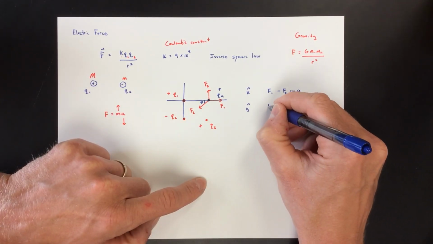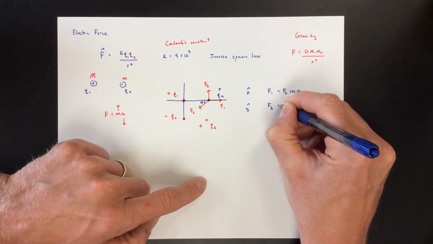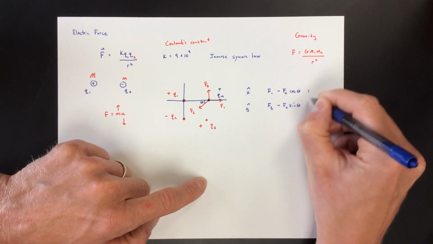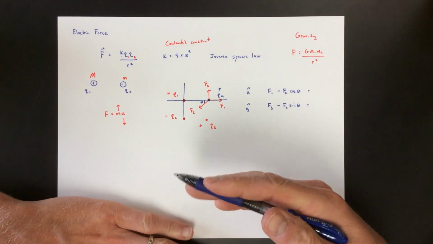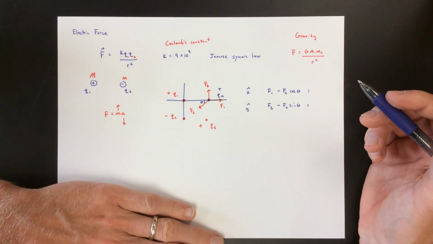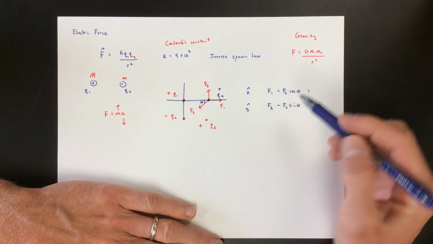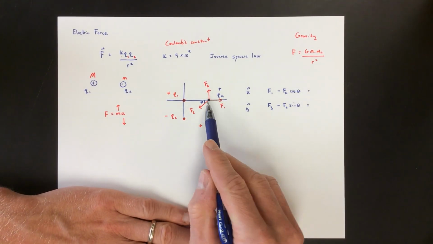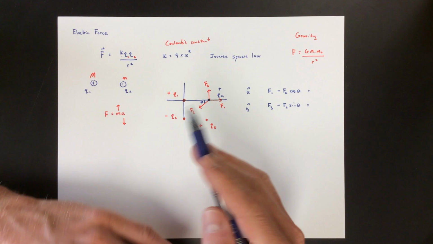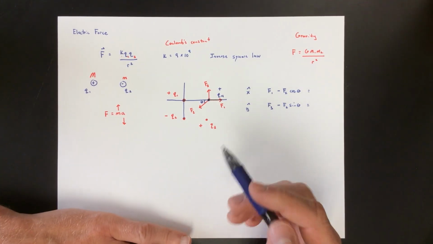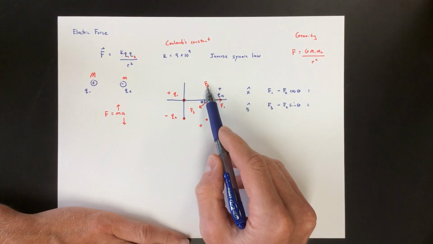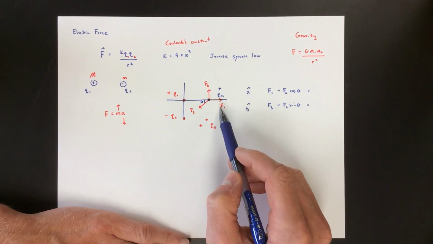And then in the y direction, we're going to have F3 that's up, but we're going to have F2 sine theta, which is down. Those two are going to give you their components, and then from there, you can see where everything's at. And again, these magnitudes are going to completely determine whether the final force is actually to the right, or it's up, or down, or up and to the right, or up and to the left. It just depends, and these forces depend on these charges.